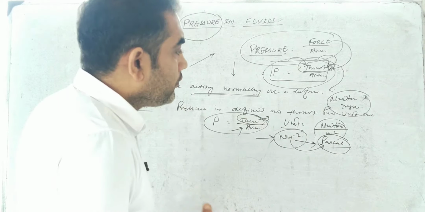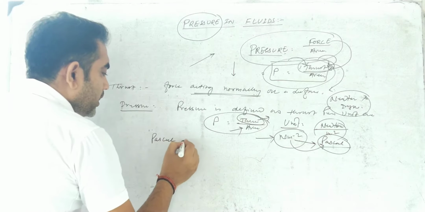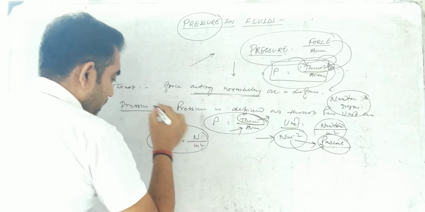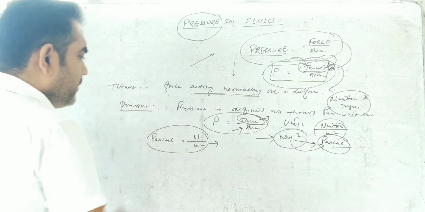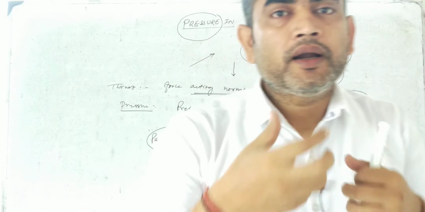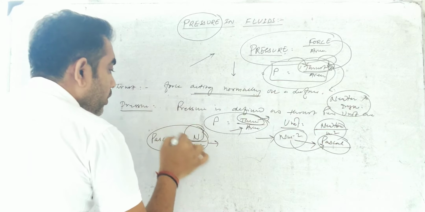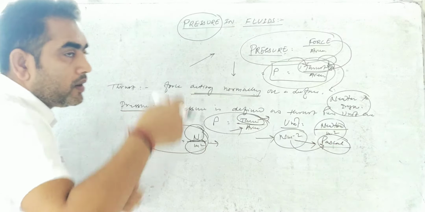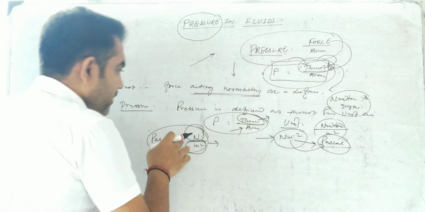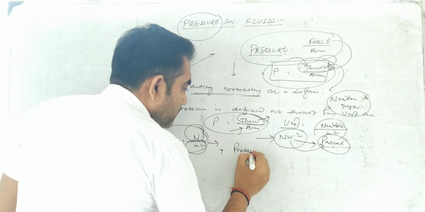So now again we will have a new definition. Pascal, mathematically, is expressed as Newton per meter square. And if we need to give the definition of Pascal, what will it be? Pascal is defined as follows: if 1 Newton of force is applied on an area of 1 meter square, then under that situation the pressure developed is said to be 1 Pascal.